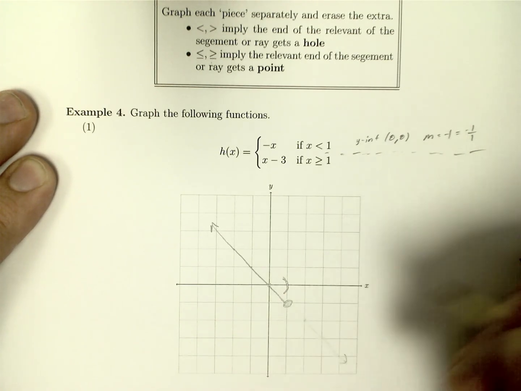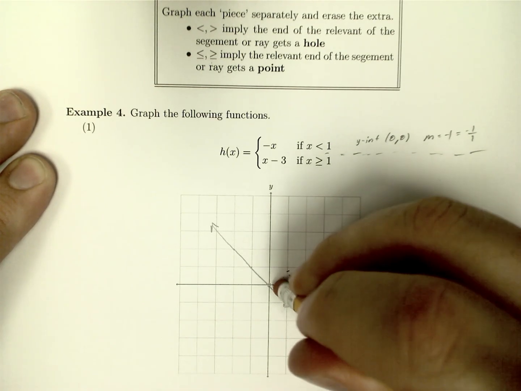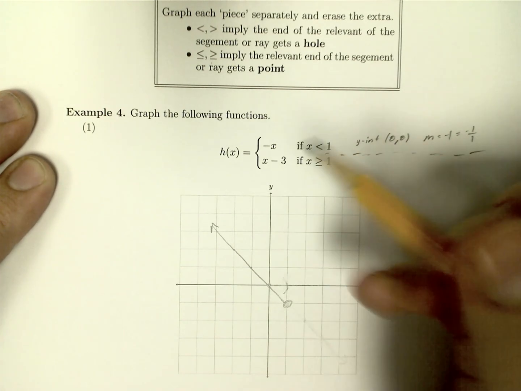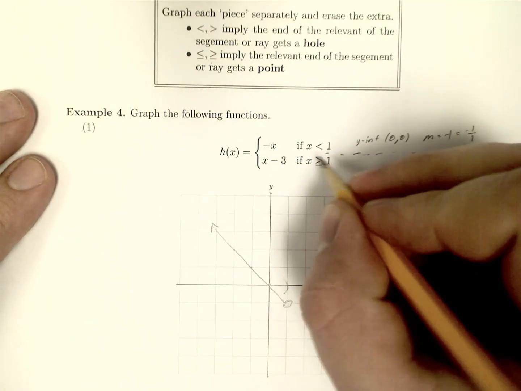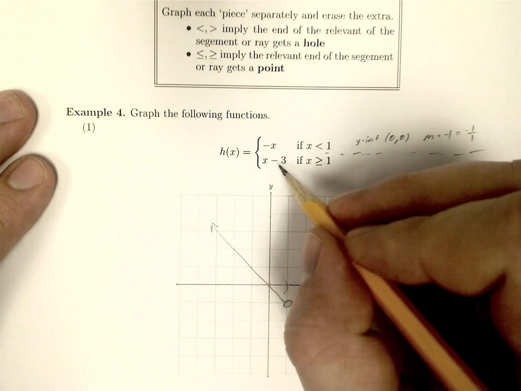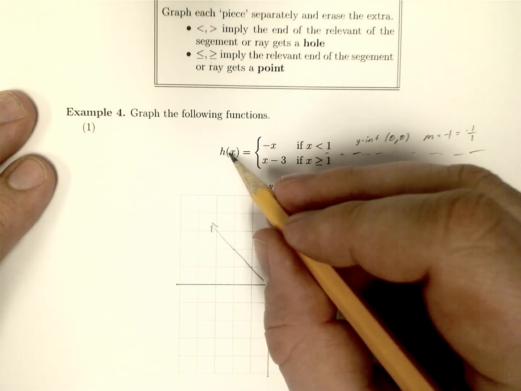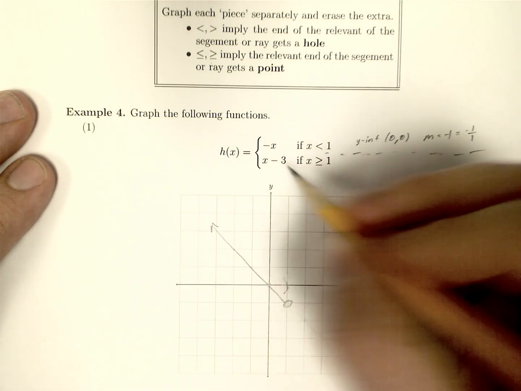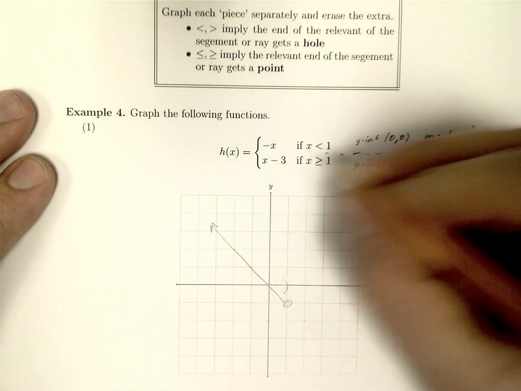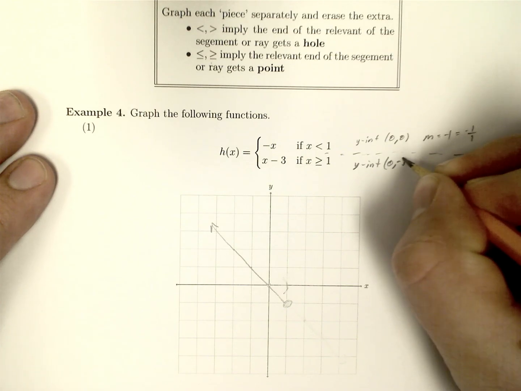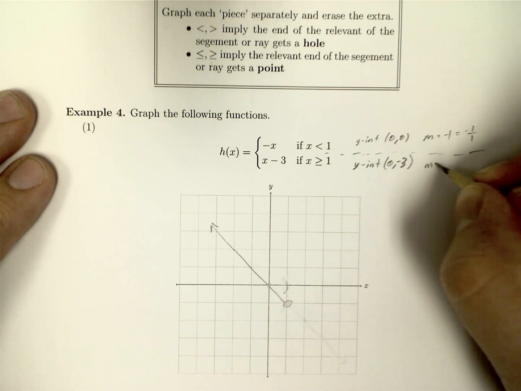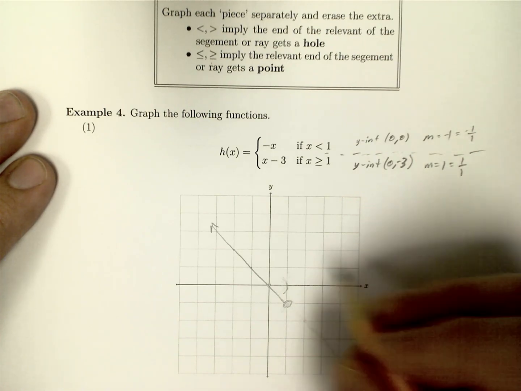Now, for the start of the second one, it's a good idea to have an eraser for these. For the start of the second one, let's just ignore what we did for the first one. So we're just pretending we're looking at a blank graph. So we have basically, instead of y equals negative x, it's y equals x minus 3. So we have the y-intercept of 0, -3. And we have a slope of 1, which we can think about as 1 over 1.